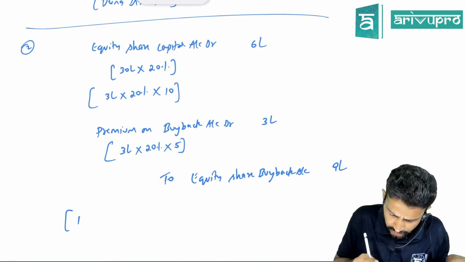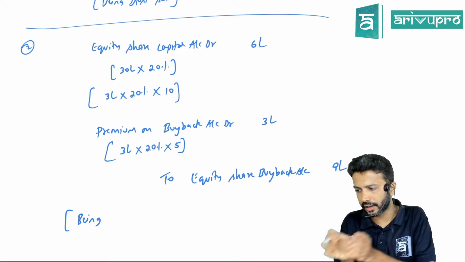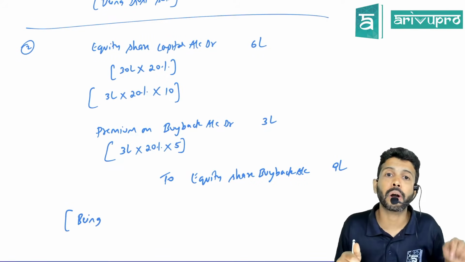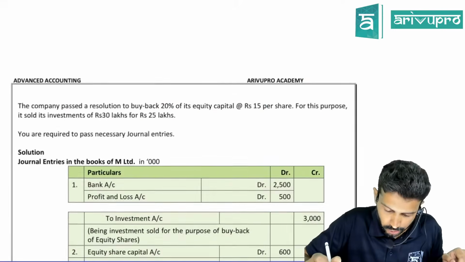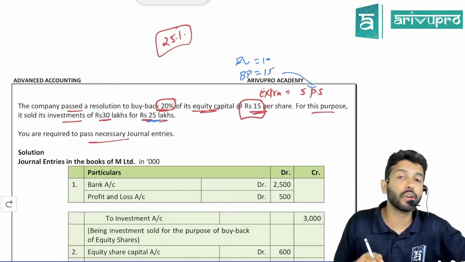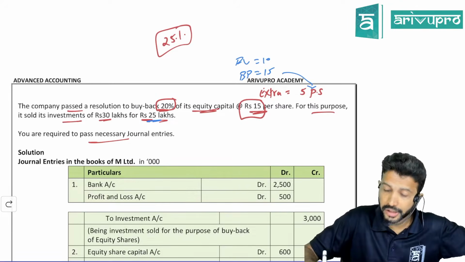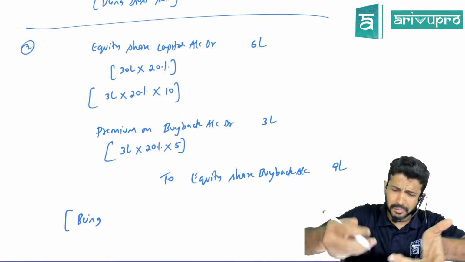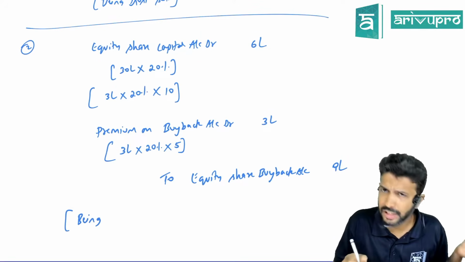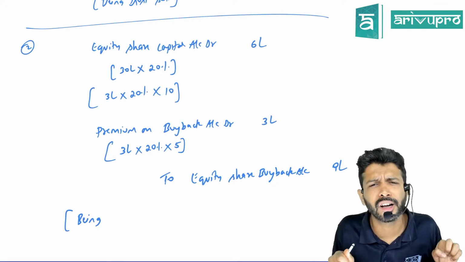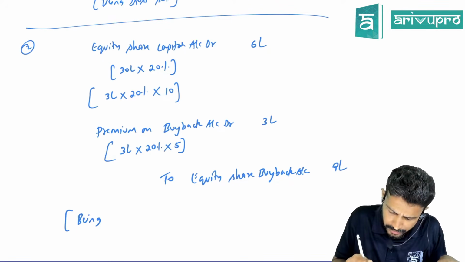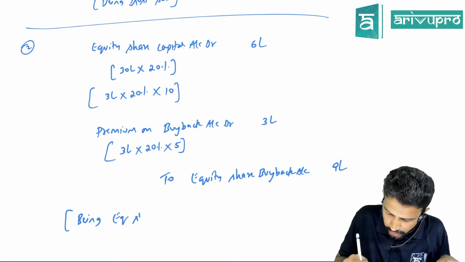Narration is the same. Here they are passing a resolution. Study material is not. If you want, you can give an extra component like being equity shares bought back as per resolution number or resolution dated. You can write like that, but study material is giving a simple treatment saying equity shares bought back. That's all they're writing. When study material gives us a shortcut answer, you want more. So we will simply write the normal narration being equity shares bought back.